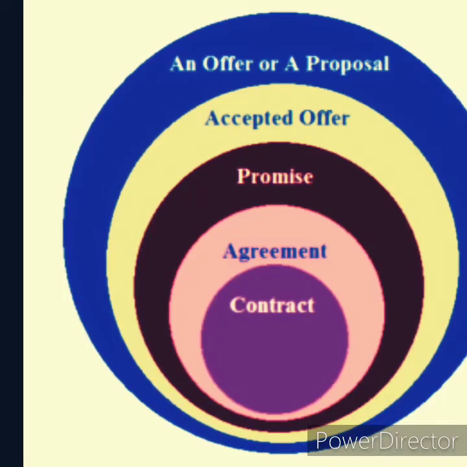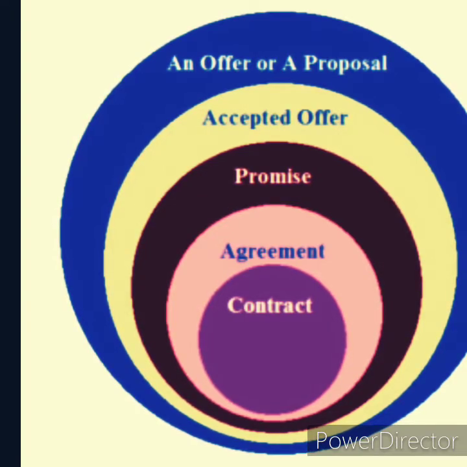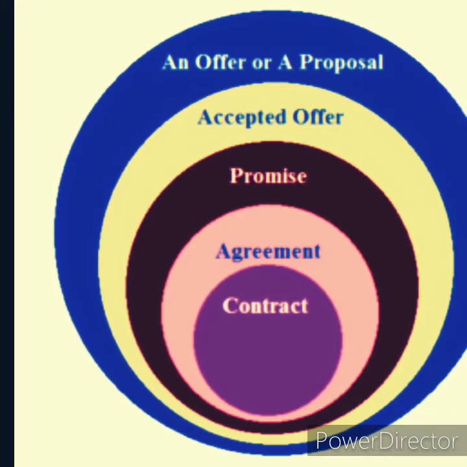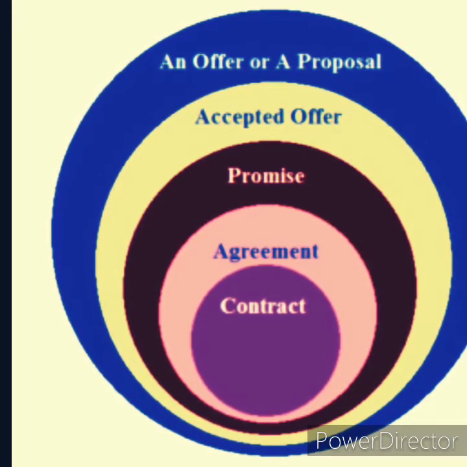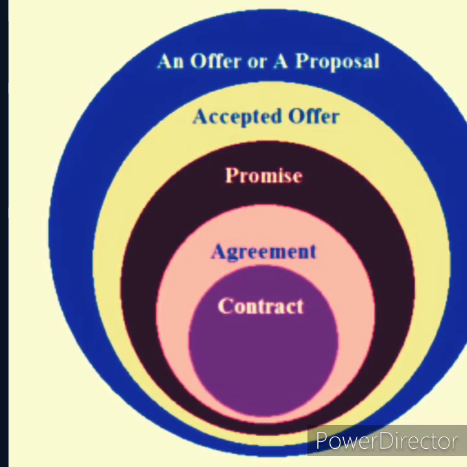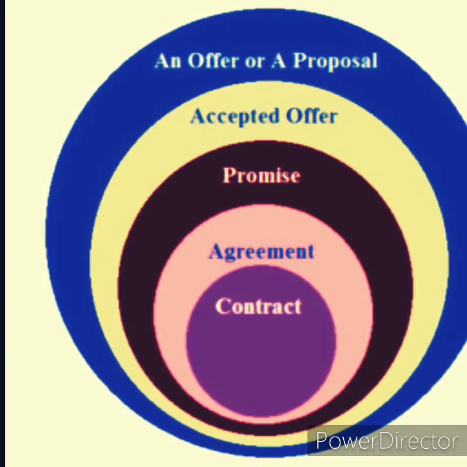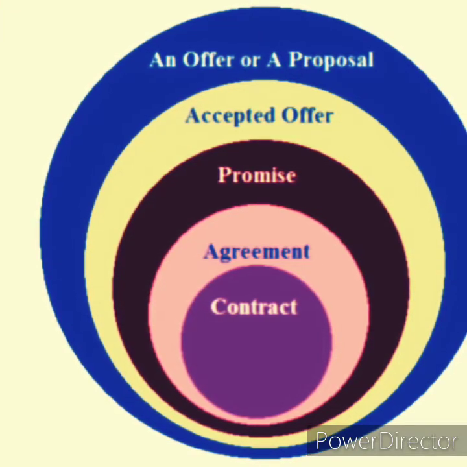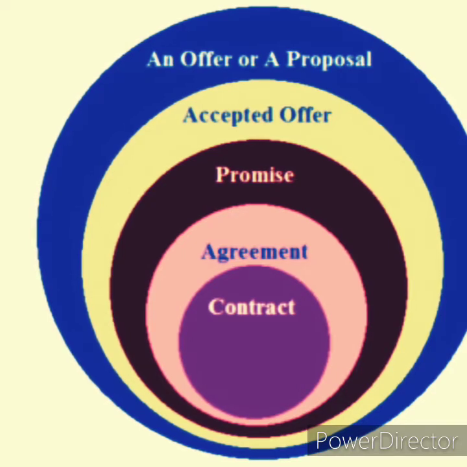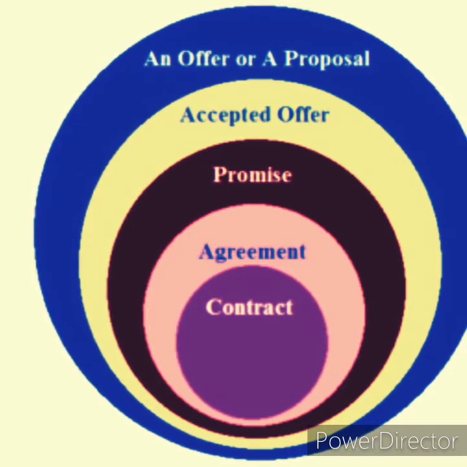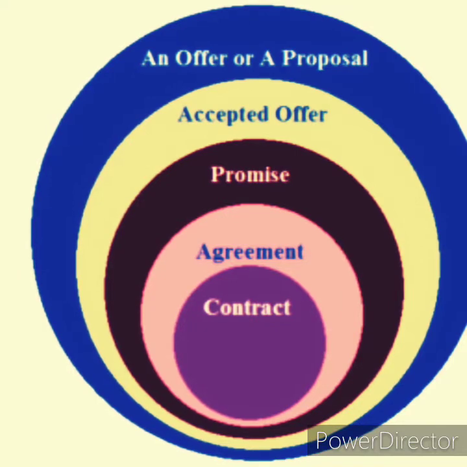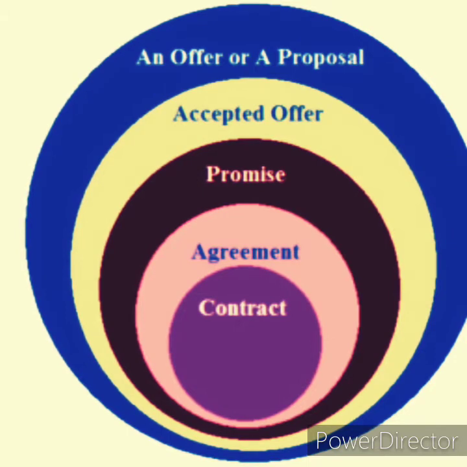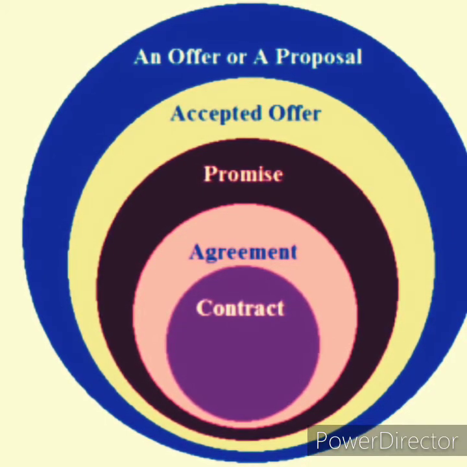In the Indian Contract Act, there are basic concepts from which a contract is formed. The basic concepts are given in Sections 2 to 9 of the Indian Contract Act 1872. So, what are the basic concepts? Let's see. The first one is proposal. Proposal is similar to offer. It means we offer to do something, and we expect something in return. The second point is acceptance. The proposal which we have made should be accepted, right?